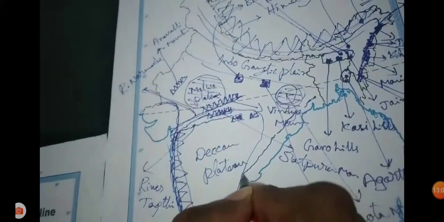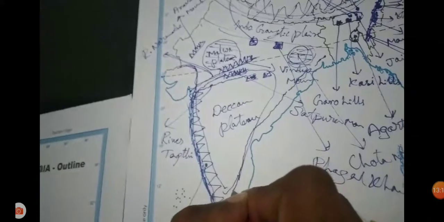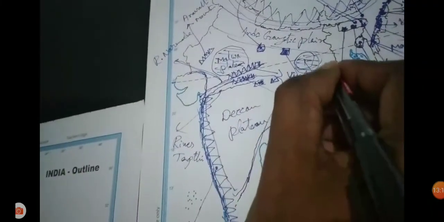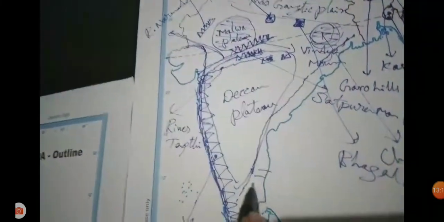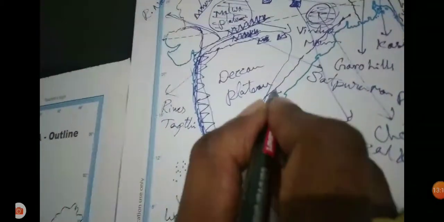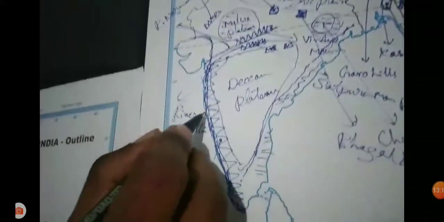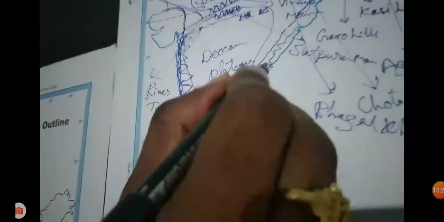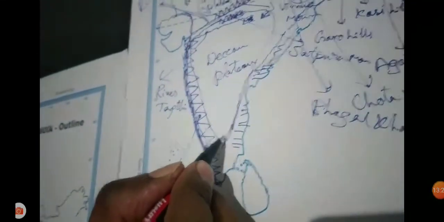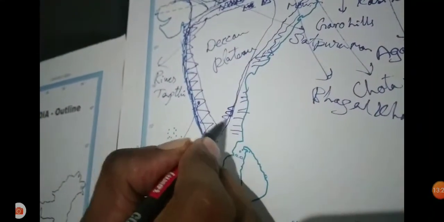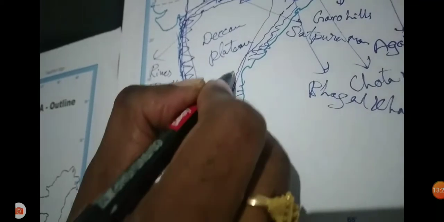Along the east coast, from the Rann of Kutch to Kanyakumari, the east coastal plain is wider compared to the west coastal plain. It is an advantage to grow many crops. Delta regions are there: Godavari Delta, Krishna Delta, Kaveri, and the Penna and Mahanadi rivers.